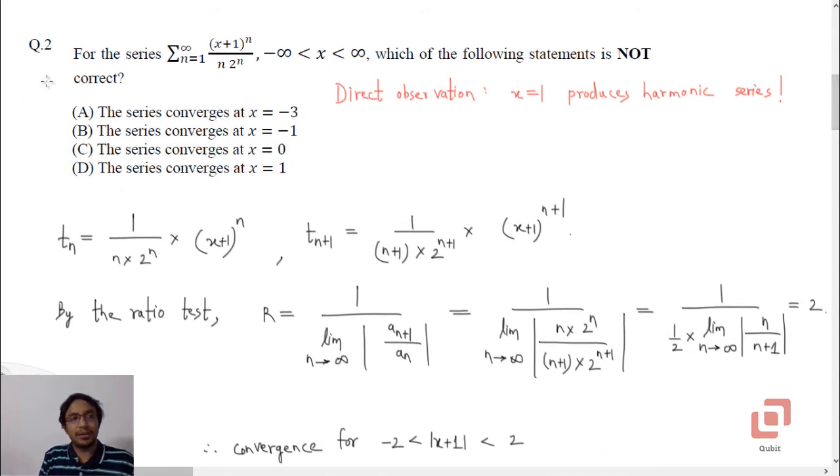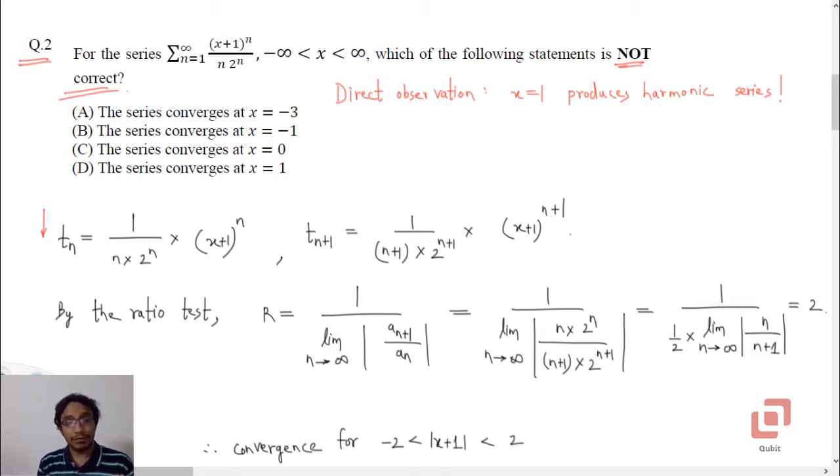Question 2, a question on infinite series. For the series summation n running from 1 to infinity, x plus 1 to the power n upon n into 2 to the power n, with x ranging from minus infinity to plus infinity, which of the following statements is not correct? Now we have two approaches. Either start checking each and every option, that is what I did initially here, or just look at the options and try to eliminate the incorrect ones.